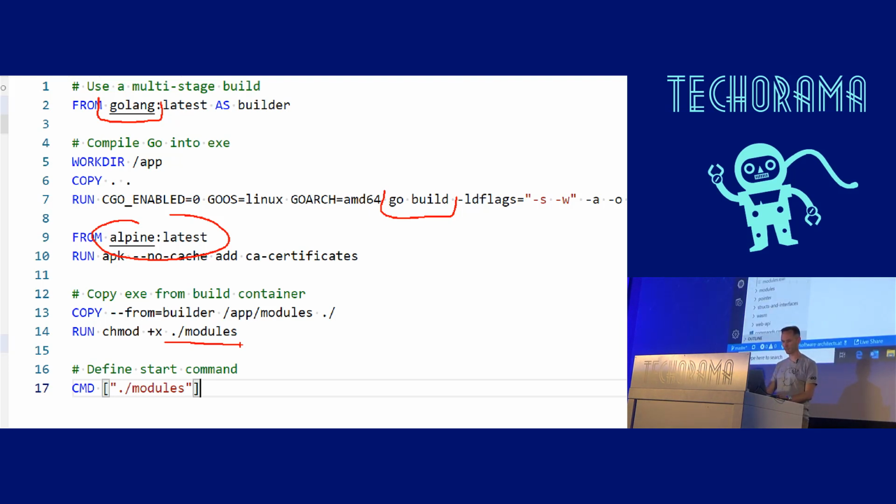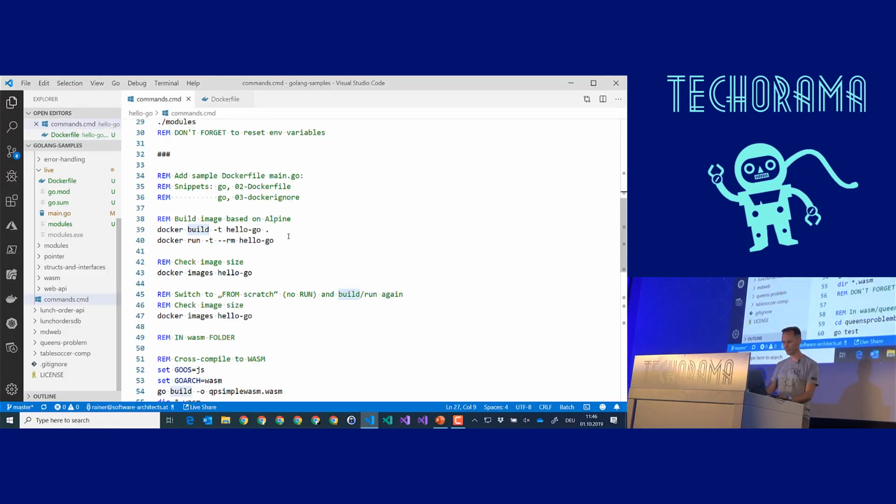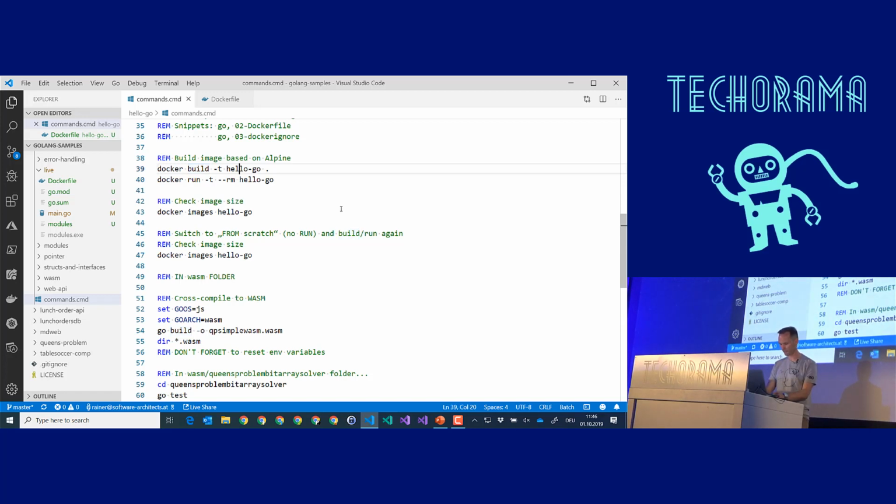Let's give it a try. So, you saw the Docker file. Let's Docker build this.